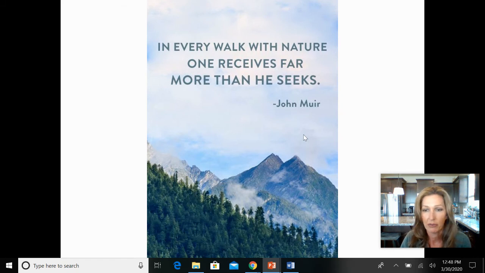John Muir for California. John Muir was the father of ecological conservation in our area. But this is something that I believe: in every walk with nature, one receives far more than he seeks. So every walk, even if it's the same path that you've been walking for days, there's always something different. There's always something else that you find if you just start looking and trying to understand that. But if you're looking just for exercise, take the earbuds out and just start listening to and observing what's around you. And you're going to get far more out of it than just exercise.